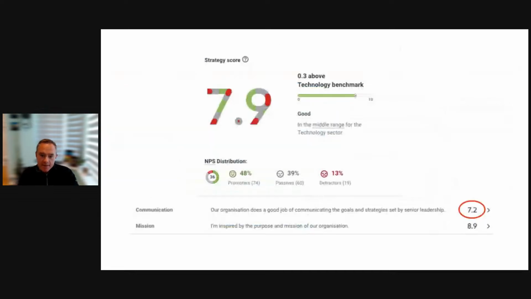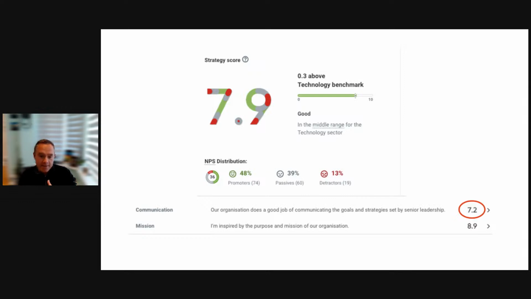And so I wanted to say, at the time, everyone always focuses on the low scores and how we can improve them. So I thought we'd just do a quick look at our lowest scoring area, which is strategy. Strategy is actually broken down into a couple of different questions in the survey, so it's really useful just to look at the specific question responses. In terms of mission, most of the org are really inspired by the purpose of the mission. We get a good score there, 8.9 out of 10, which is fab.